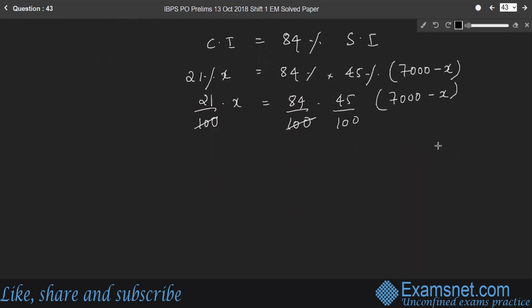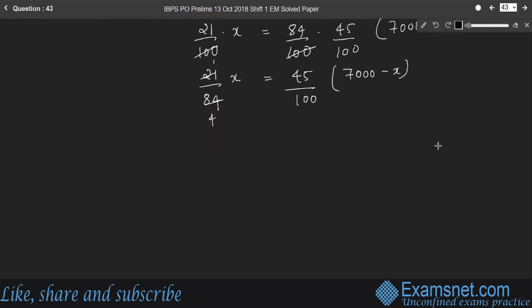One from LHS and another from RHS. So I can write 21 by 84. I'll take this 84 to the LHS part into X, equal to 45 by 100 into 7,000 minus X. So 21 into 4, I can write it as 1 by 4X. Then I can take this 100 to the LHS part. It becomes 100 by 4X is equal to 45 into 7,000 minus X.